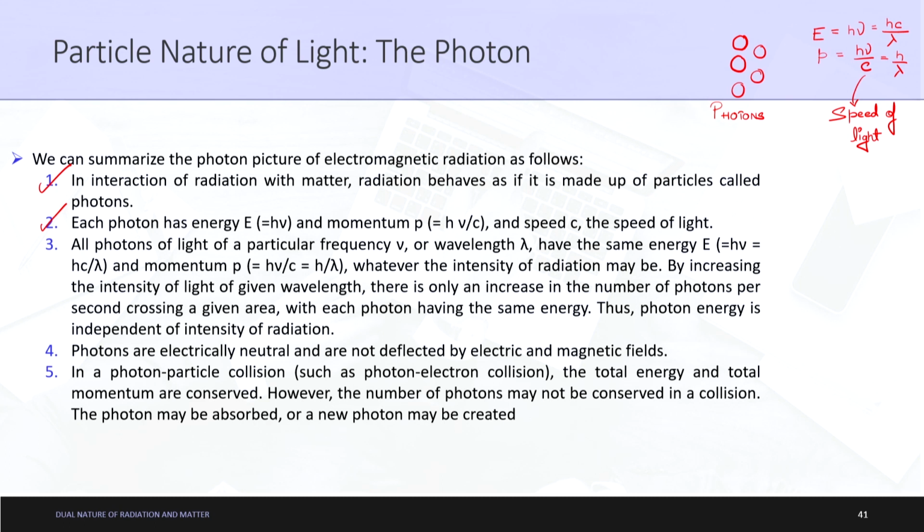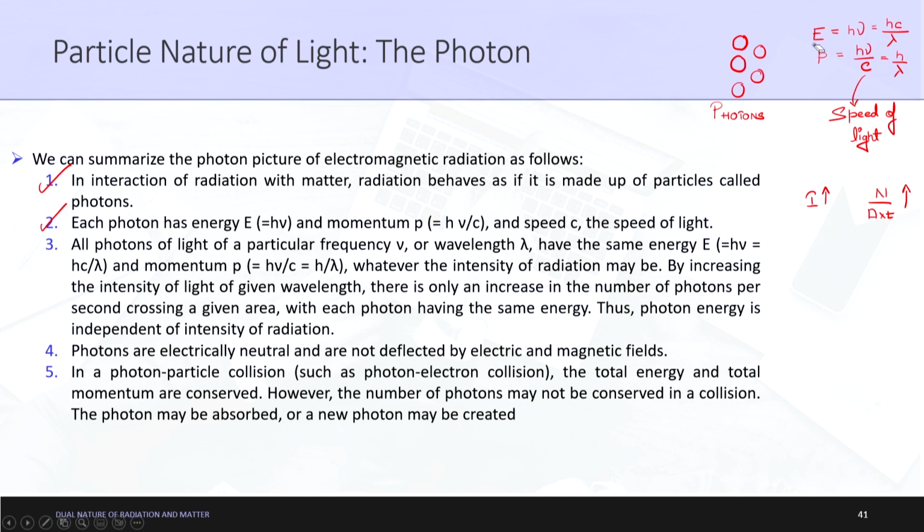So if we increase the intensity, the value of n upon A into t is increased, with each photon having the same energy. Thus photon energy is independent of the intensity of radiation. This h nu value is independent of intensity.